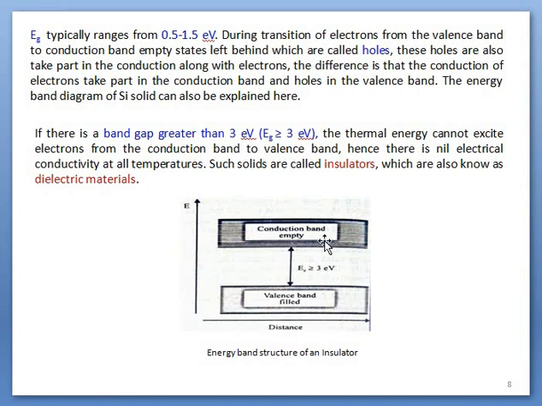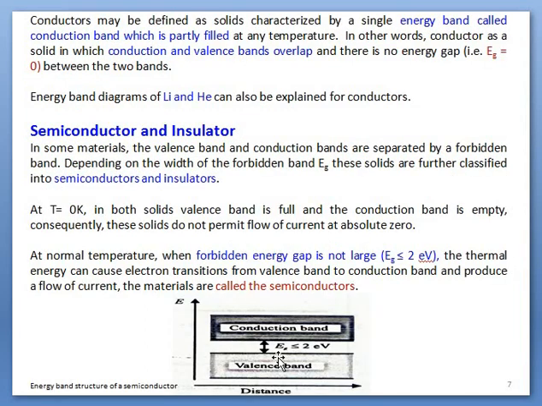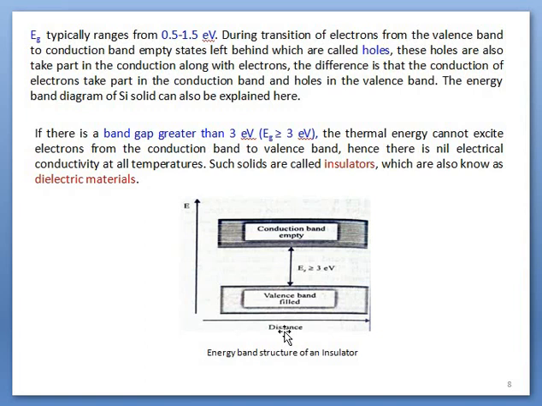So we have seen that for conductors there is no gap. Electrons can easily transfer from the valence band to the conduction band, even at room temperature. But talking about the semiconductors, there is a need to provide some excess amount of energy. Then electrons can easily be transferred from the valence to the conduction band, and electrons or holes take part in the process of conduction. But that process is not possible in insulators.